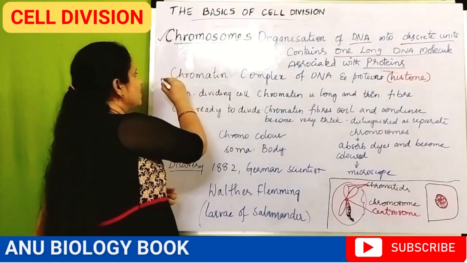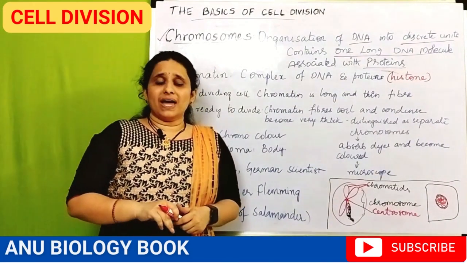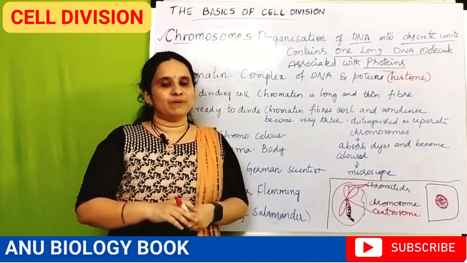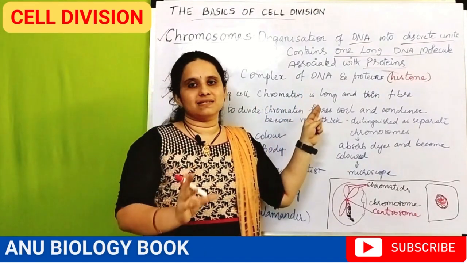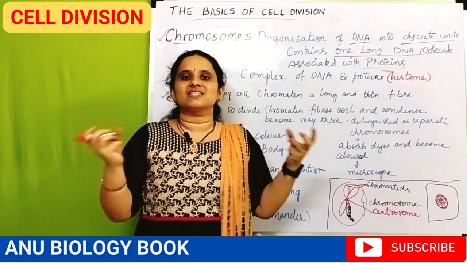The next term you are going to learn about is the non-dividing cell. When the cell has already divided and a new cell has formed, the chromatin inside the nucleus is like a loose thread-like structure.